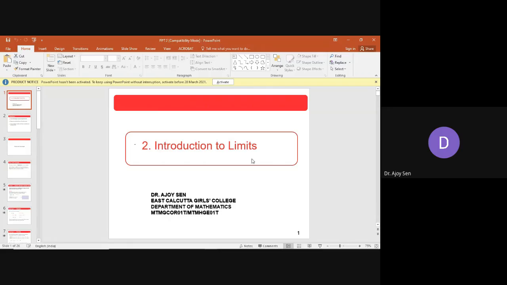You have read, or all know, definitions of limit from your early classes. Can anybody tell me, not the exact definition, but the idea? Can anybody tell me?